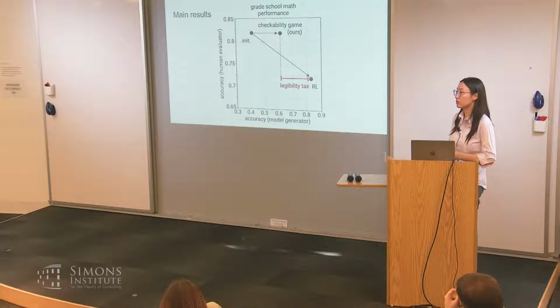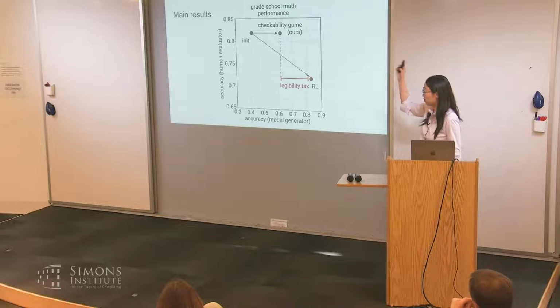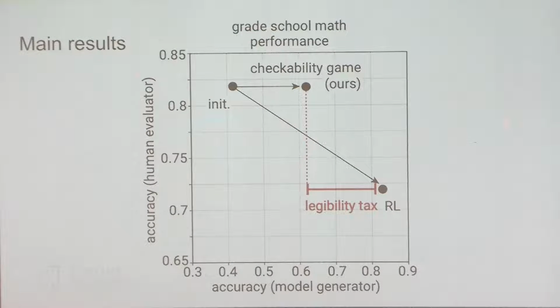This dot on the top is already after 5 rounds of the legibility game, but we haven't done pure RL from that point, so I don't know. I would guess it will just drop to the right, go to the same place, but I don't know. What is the reward the RL is optimizing for? I'll talk about those later.